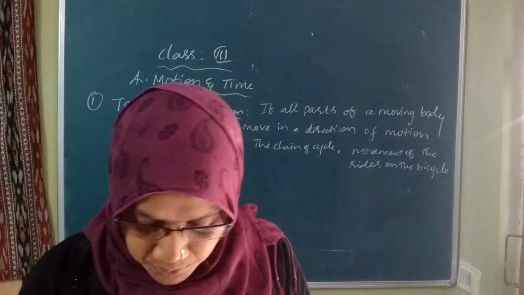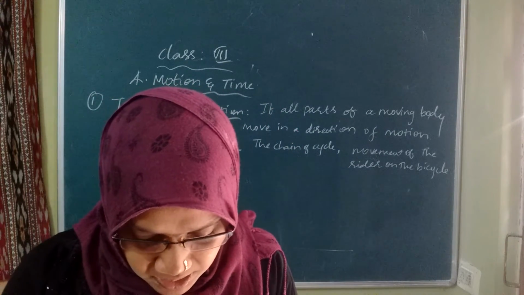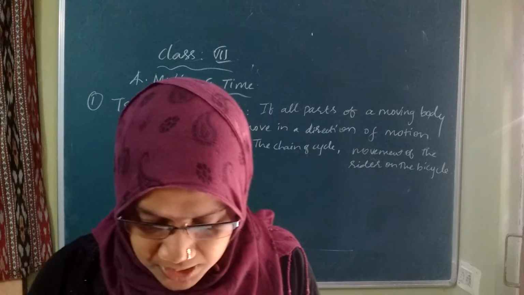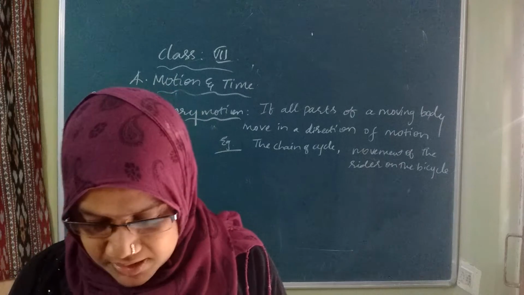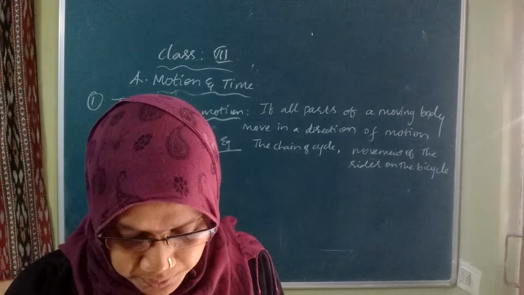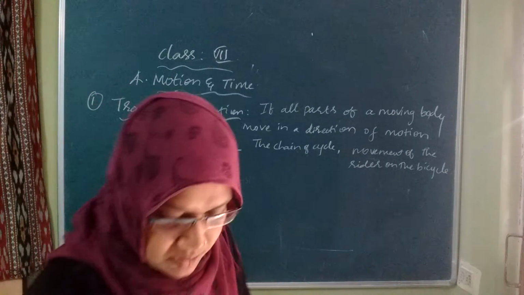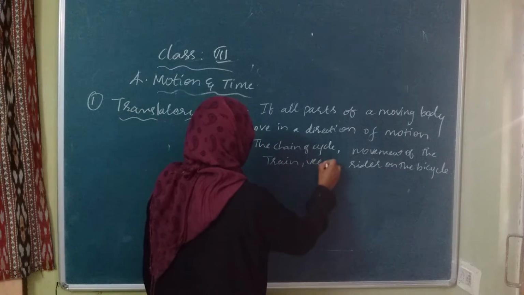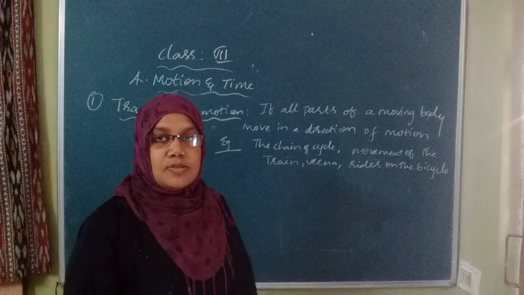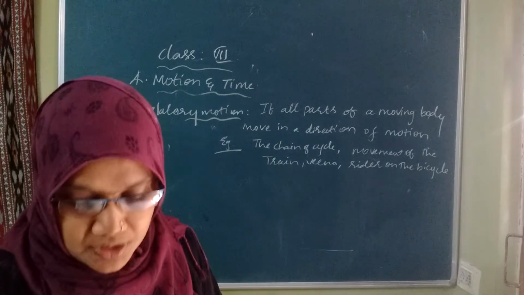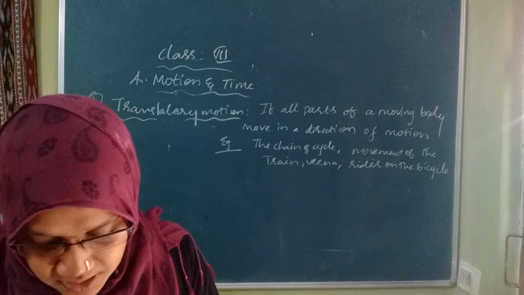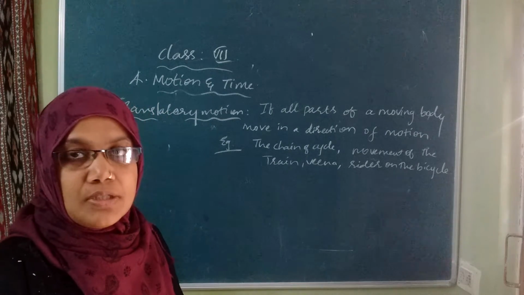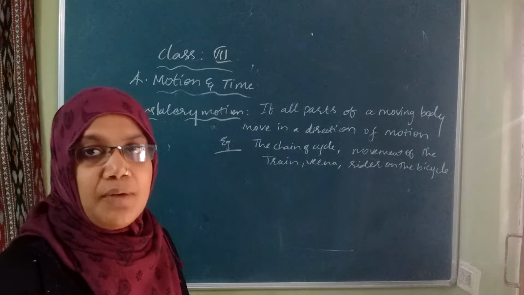One more example is there. It is nothing but translatory motion. Train is there, Veena is there. That is also an example of translatory motion. Veena, the musical instrument, is also an example of translatory motion. And the needle also, why? Because it moves up and down. This is also one of the translatory motion examples.